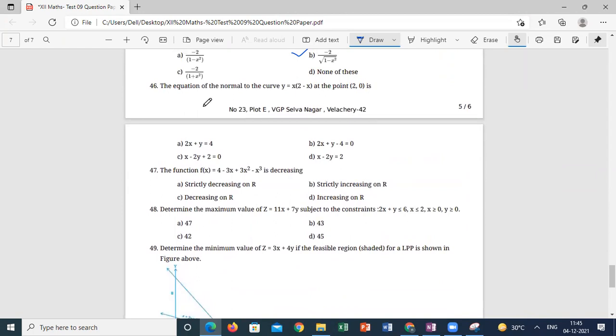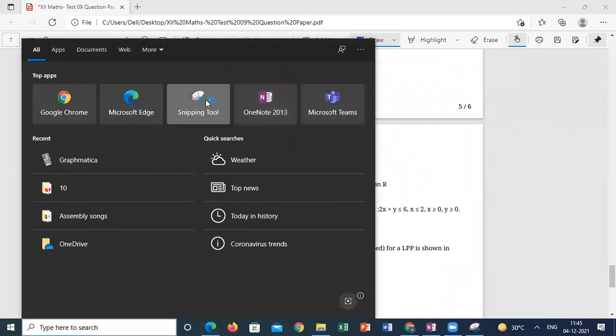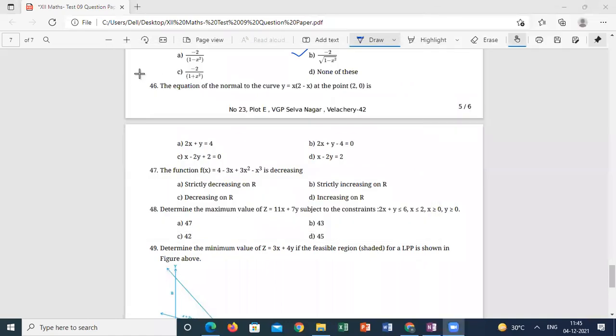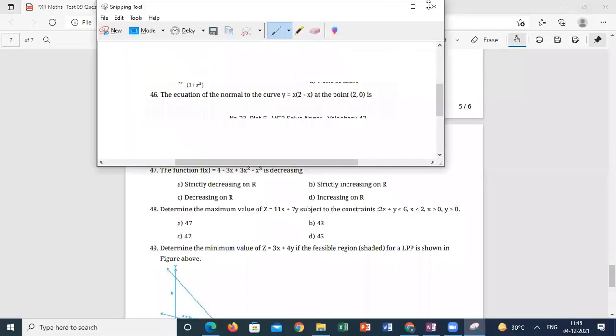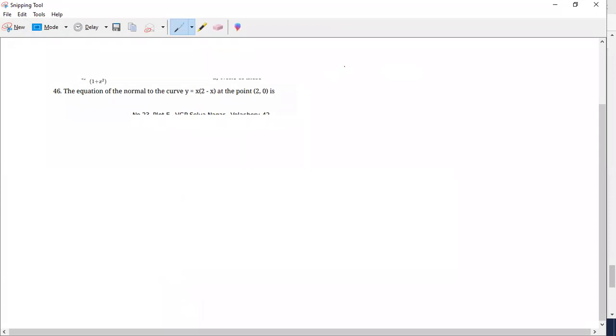46th, equation of the normal. They gave the point, they gave the curve equation. They're asking us to calculate the equation of the normal. First, find out the slope of the tangent, from that the normal slope, and then the equation of the normal. So y is equal to 2x minus x square. Slope equation is 2 minus 2x. Point is 2, 0.